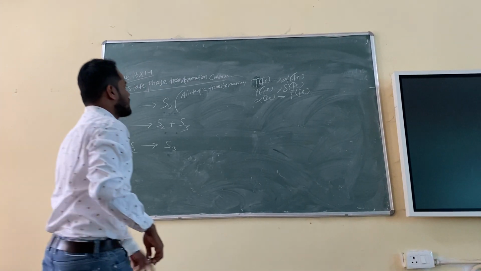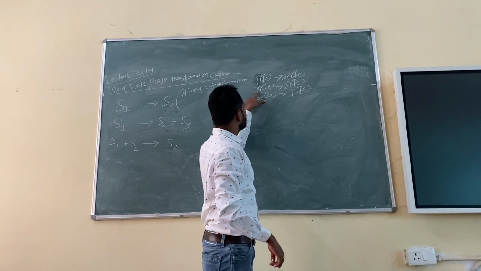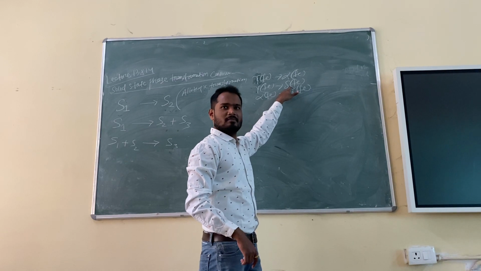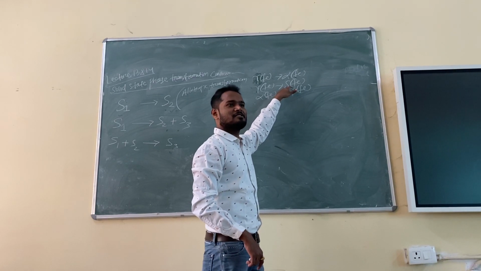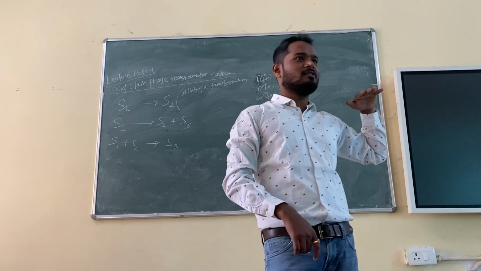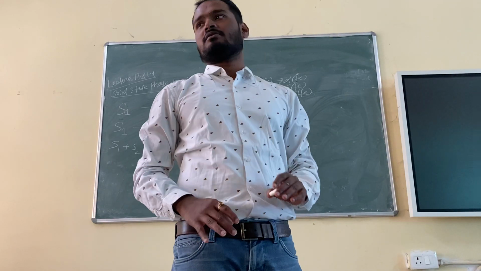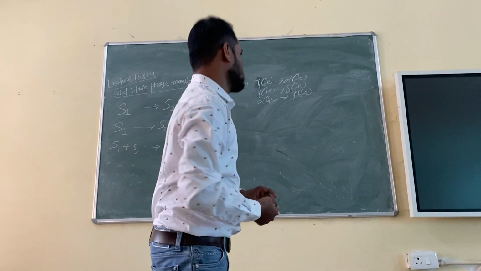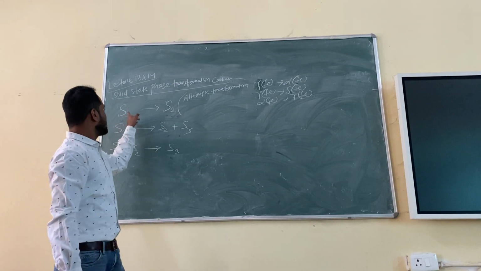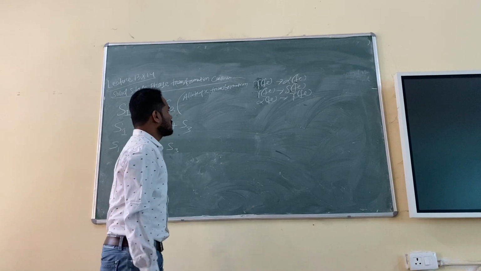You can see FCC, BCC. FCC again, and delta is BCC, very good. But what is the difference between alpha and delta? Delta is a high temperature BCC form, just below the melting point. Alpha is a low temperature form, from room temperature to some temperature. Okay, you understood the transformation, right? You can see here one solid becomes another solid. Very good.